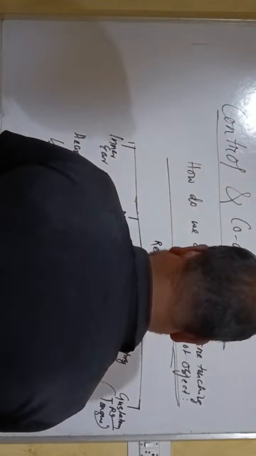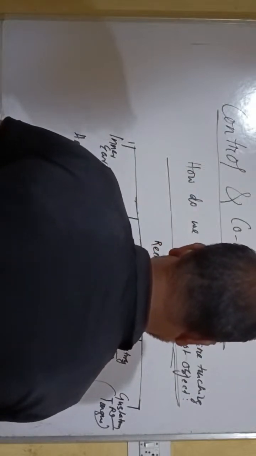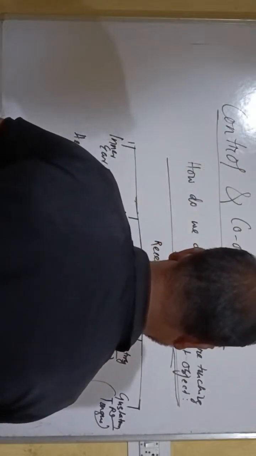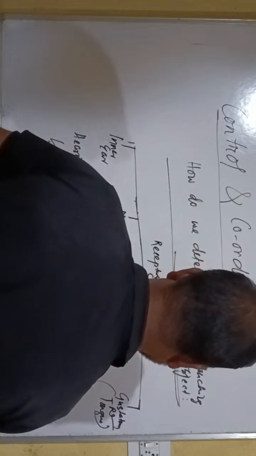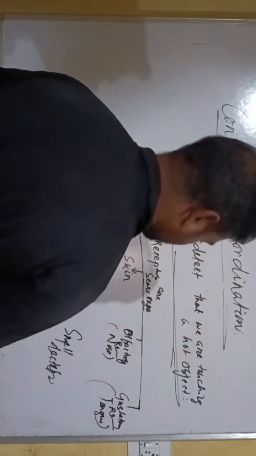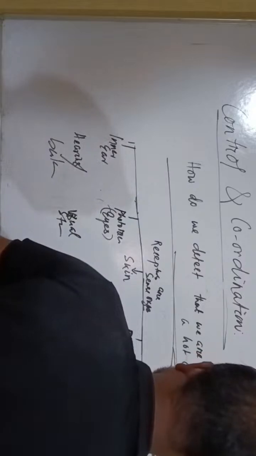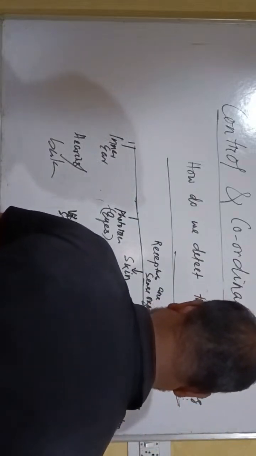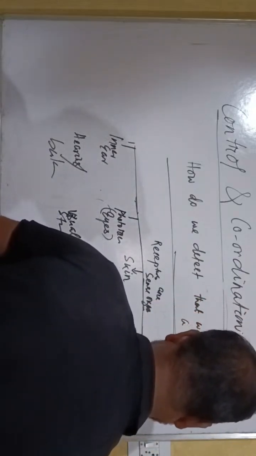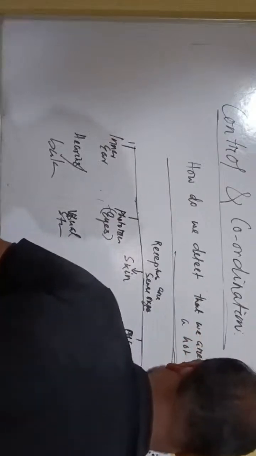Olfactory receptors are for smell detection. Gustatory receptors, which are present in the tongue, are for taste detection.